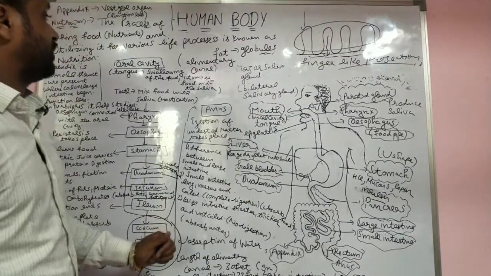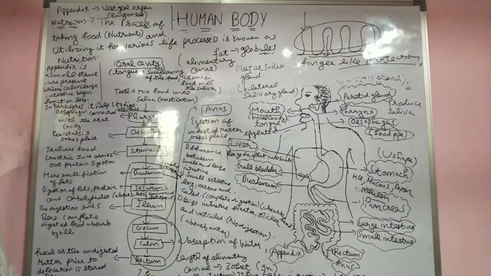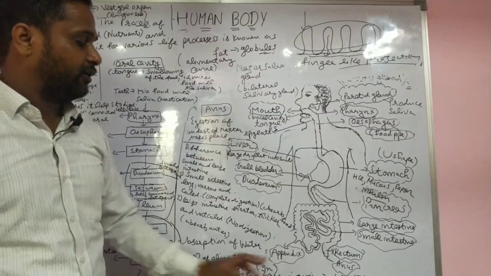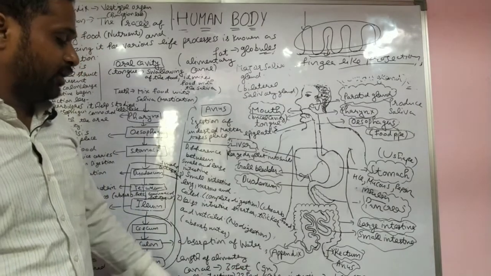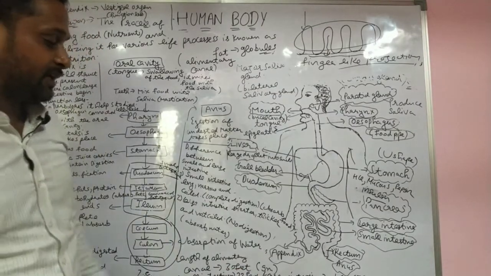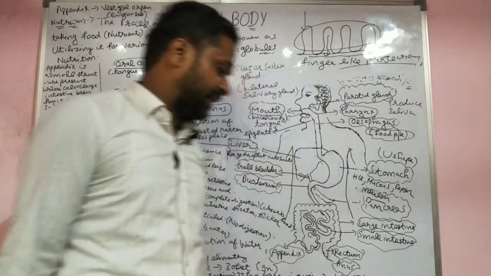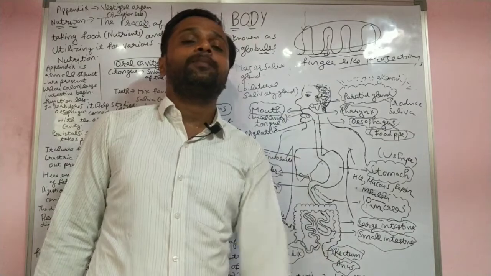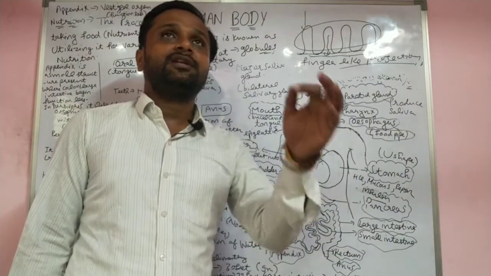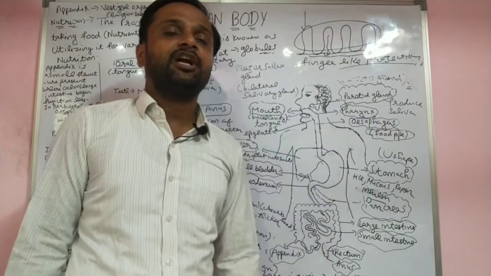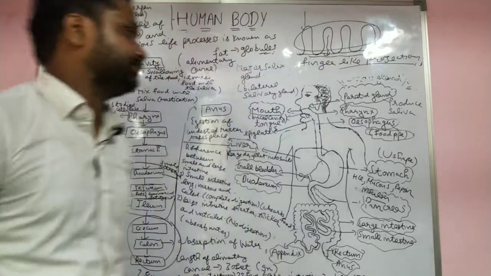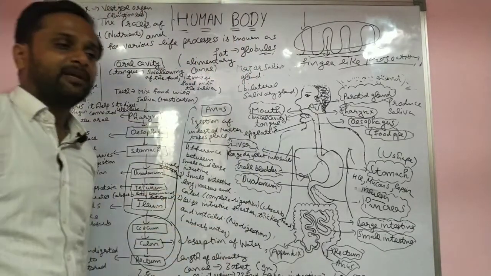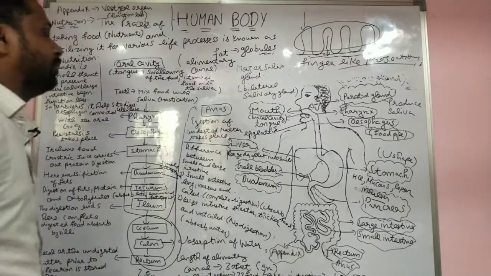It's very important and very easy. I already told you the full length of the alimentary canal is 30 feet or 9 meters. The small intestine is 22 feet, 7 meters. The large intestine is 1.5 meters, 5 feet. In the mouth we also have the teeth, temporary teeth and permanent teeth. 32 teeth are the permanent teeth. Yes, some milk teeth also when the person is a child, in infant form.